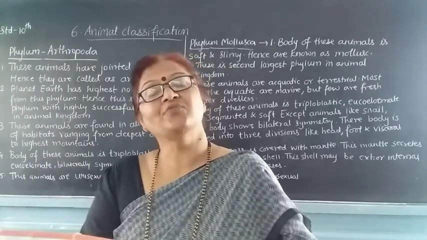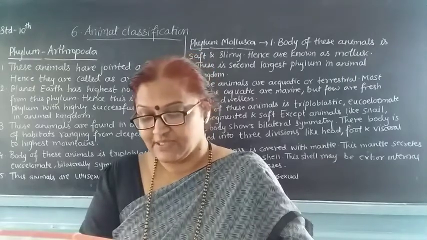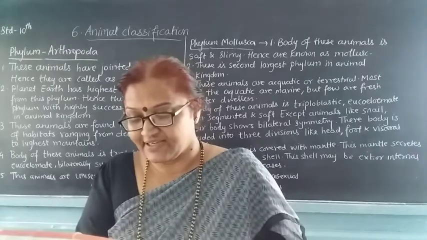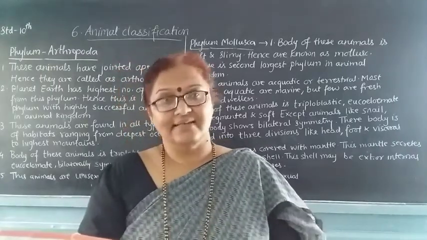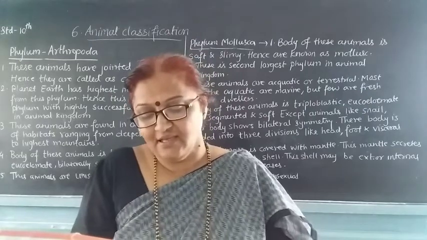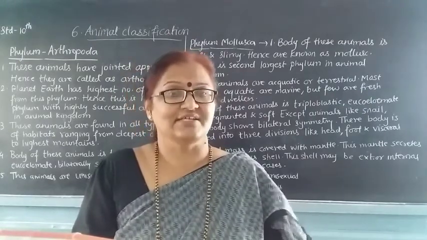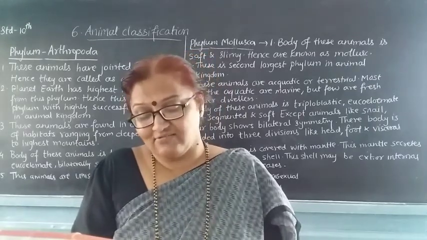Their body is triploblastic, that means made up of 3 layers: ectoderm, endoderm and mesoderm. Eucoelomate means they have a true body cavity. They are radially symmetrical as adults. However, they show bilateral symmetry in the larva stage.